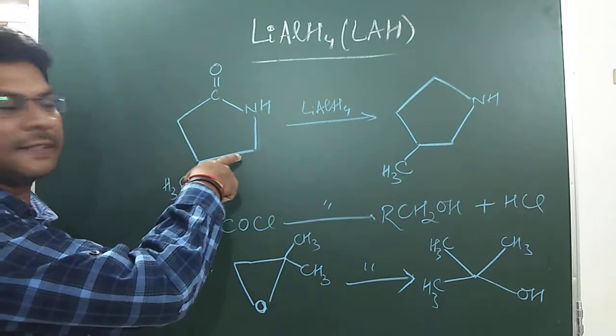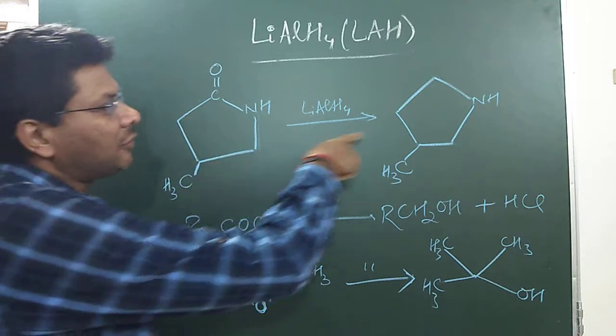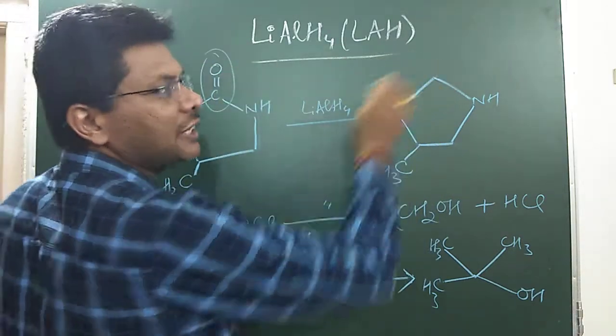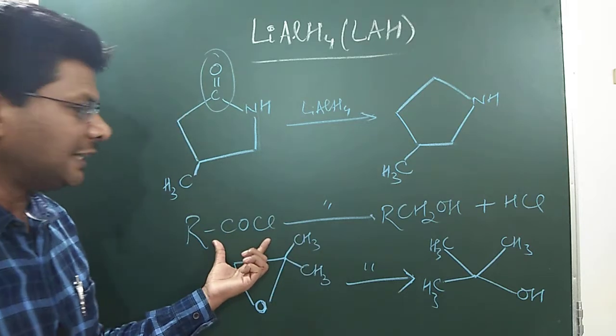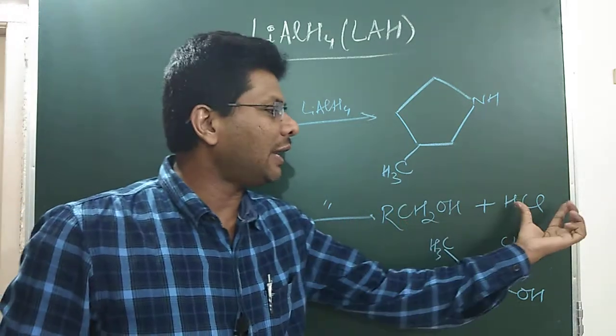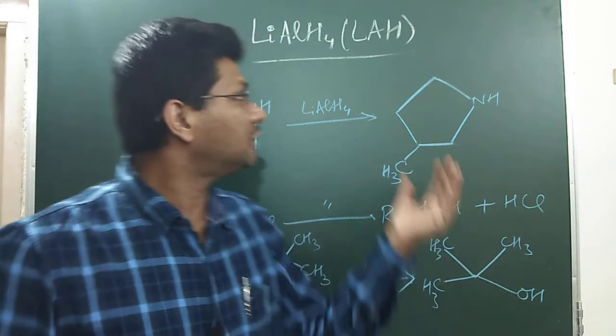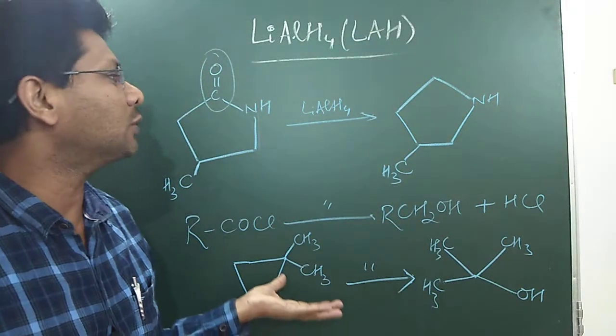If we see cyclic amide, that is lactam, they are converted to cyclic amines. So this group gets converted to CH2 group. Acid chlorides are converted to alcohol and HCl. And epoxides are converted to alcohols. So these are the reducing nature of lithium aluminum hydride.